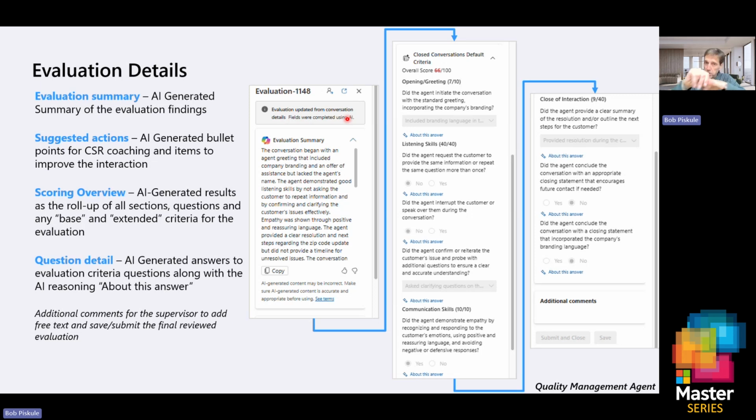Most common one is, did you start the call with, thank you for calling Contoso Bank or Contoso Insurance? Did they end the call with, thank you for being a valued client of Contoso Insurance or Contoso Banking? So those are things that kind of come with a default. But again, you can create your own scoring as you see fit.